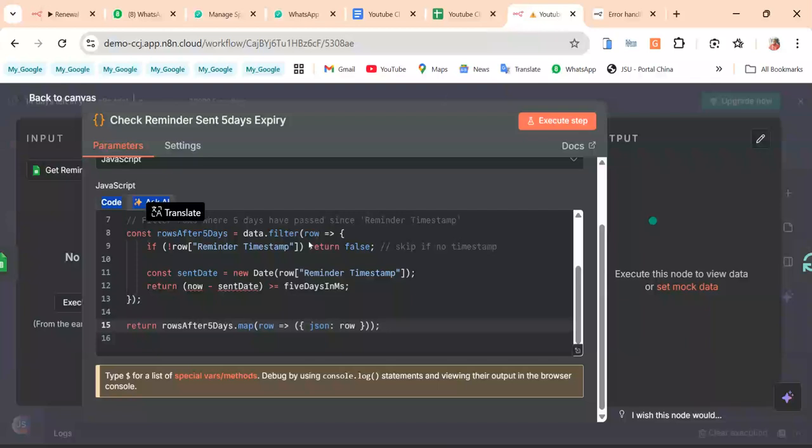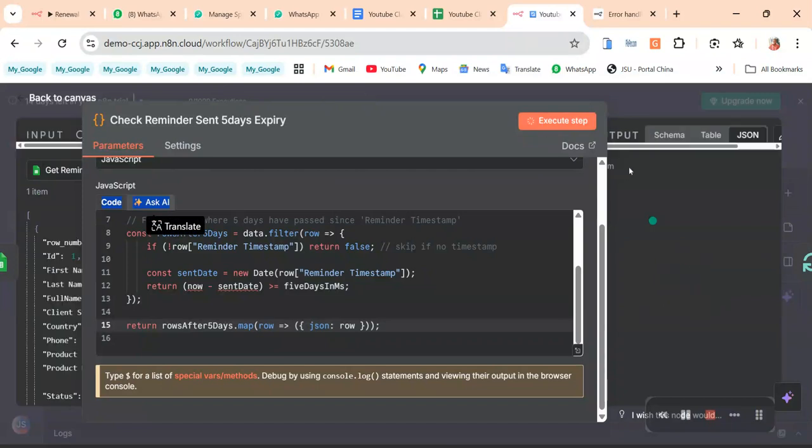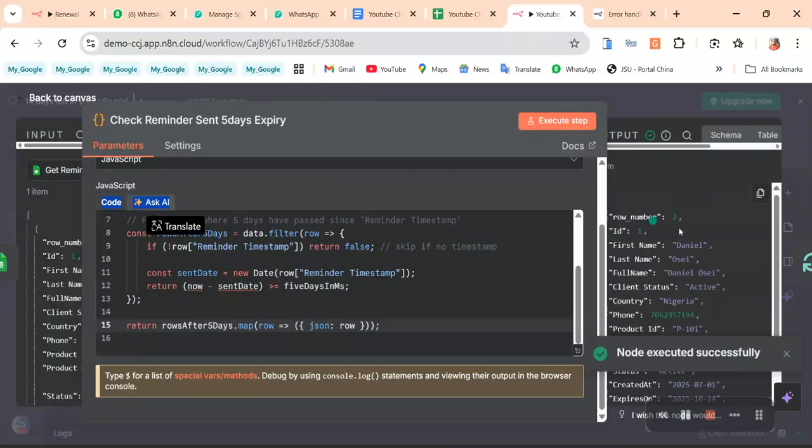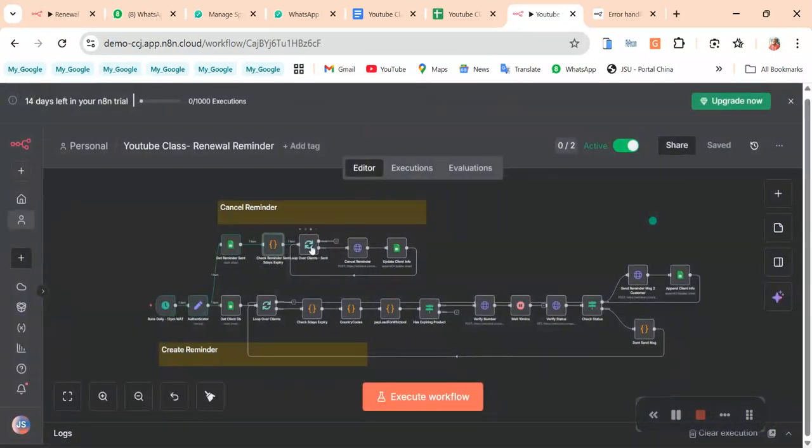So if we check this, we should see reminder sent, yes. The time it was sent on the 14th, we're assuming that. The next thing is we'll look through each of the customers, and we'll have many customers that have been sent. So we'll cancel. The next thing is to cancel.